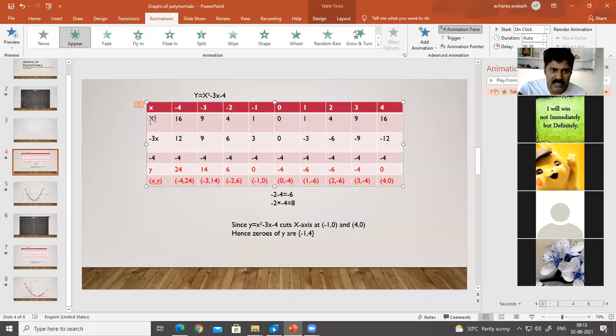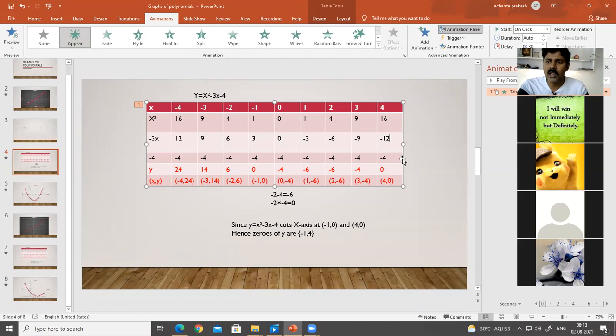So for different values I have to take x square. -4 whole square will be 16, -3 whole square 9, 4, 1, 0, 1, 4, 9, 16. These values will not change unless there is 2x square or something like that. If there is only 1 x square, I have to take only the squares of all the x values. I think that's also okay.